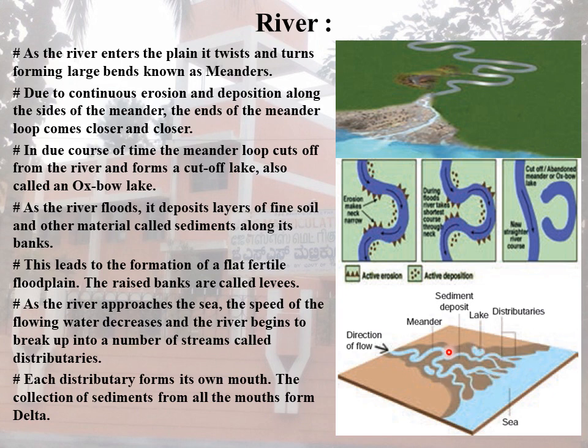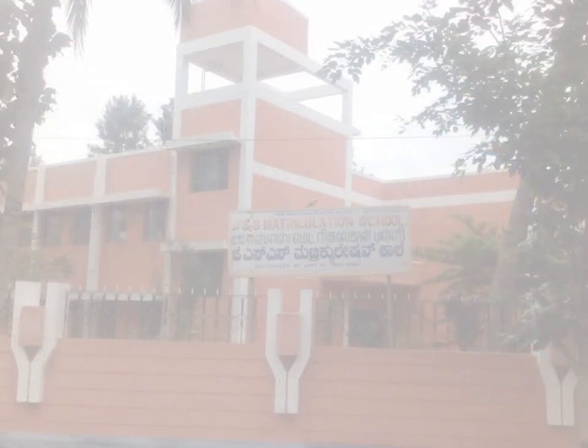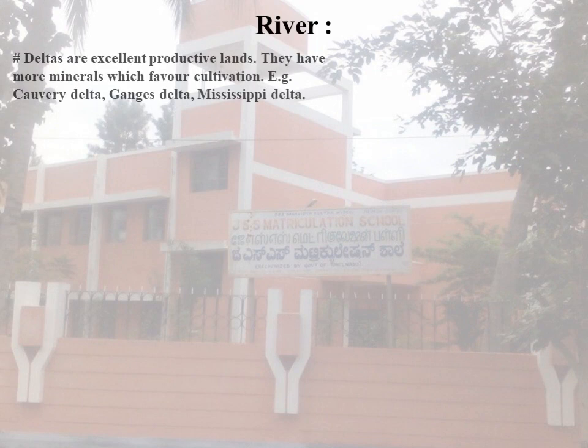One river is divided into many streams. Deltas are excellent productive lands. Example, Kaveri Delta, Ganges Delta, Mississippi Delta regions.